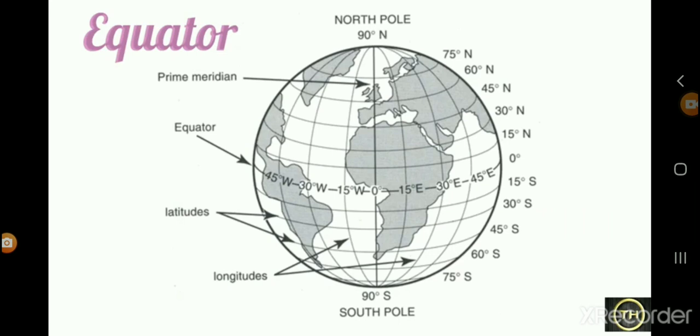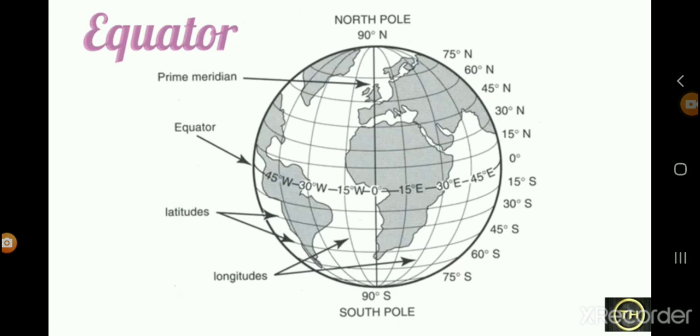Now we are going to learn the values of parallels and meridians in degrees, minutes and seconds. To locate a place within the distance of 111 kilometers exactly, the unit of degree is further divided into minutes and seconds.